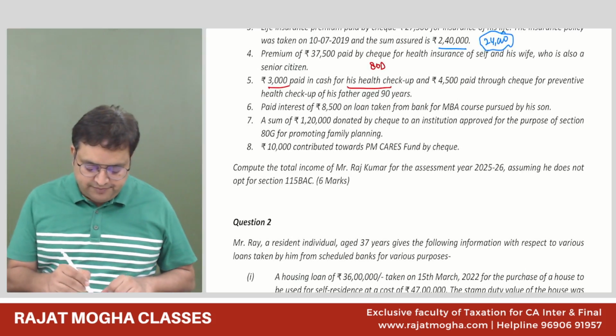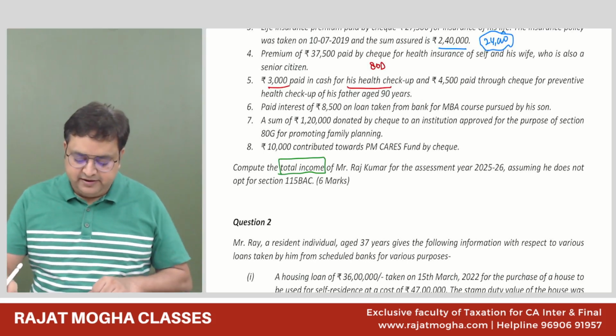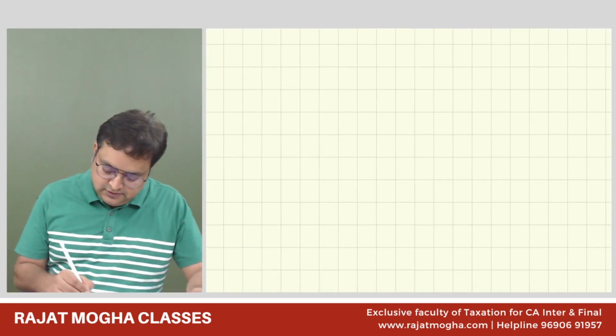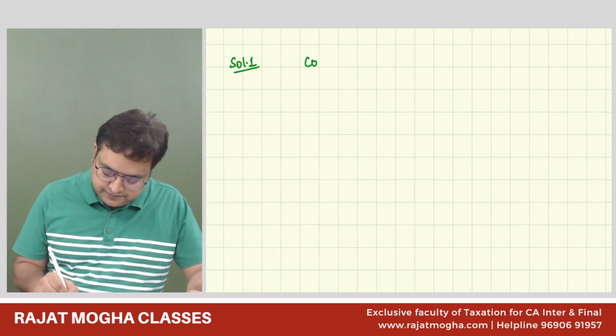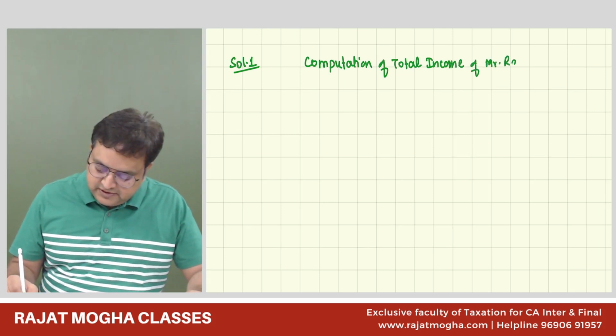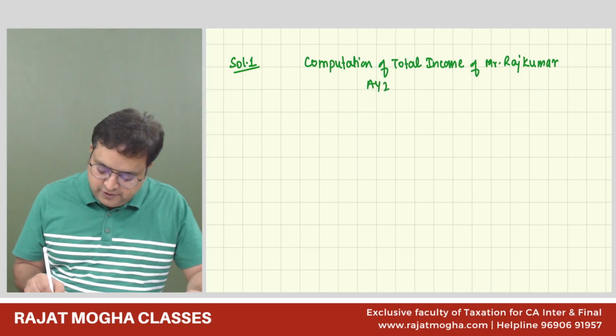Okay, so we need to compute the total income. Everybody with me. Solution 1. Computation of total income of Mr. Rajkumar, assessment year 25-26, and he's following optional regime.